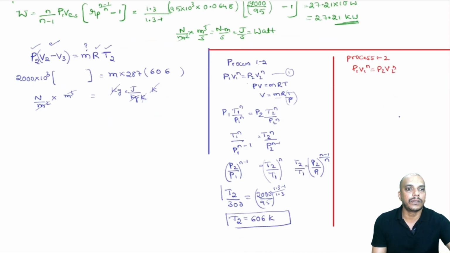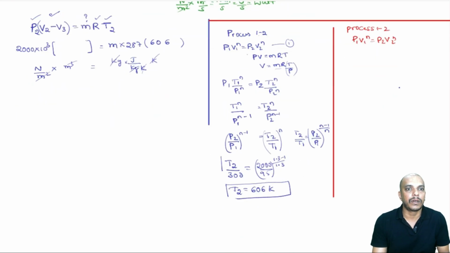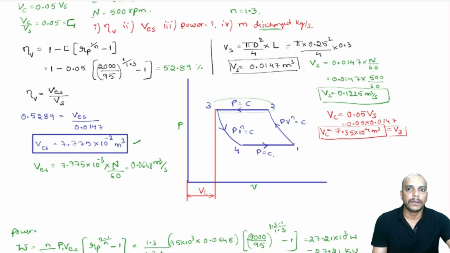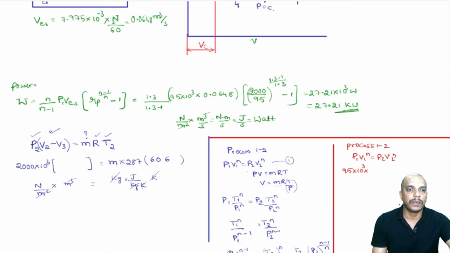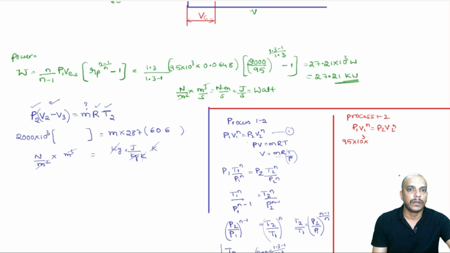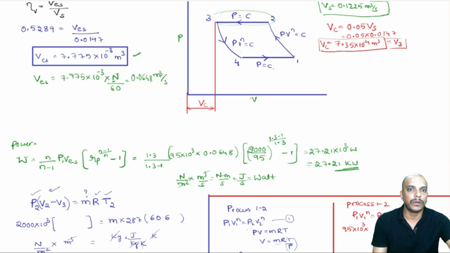So, using this ratio we can find out V2, because now we have P1, 95 into 10 power 3, and V1. Do we have V1?